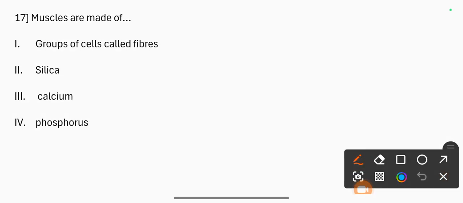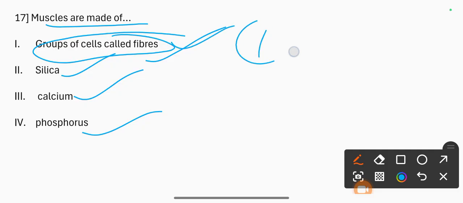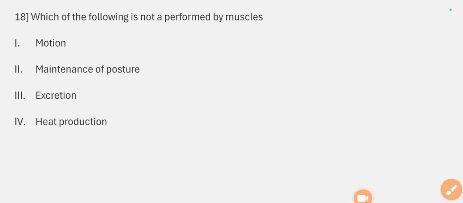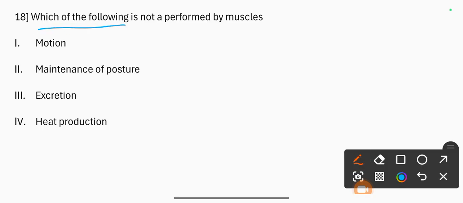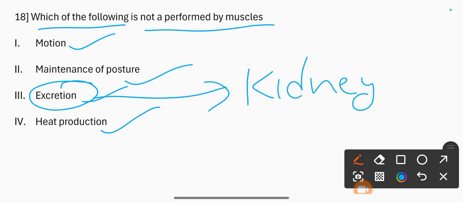Question number 17. Muscles are made up of a group of cells called fibers, 2, silica, 3, calcium, 4, phosphorus. The correct answer is a group of cells called fibers. Option number 1 is correct. Question number 18. Which of the following is not performed by muscles? 1, motion, 2, maintenance of posture, 3, excretion, 4, heat production. The correct answer is excretion. So excretion is related to the kidney.